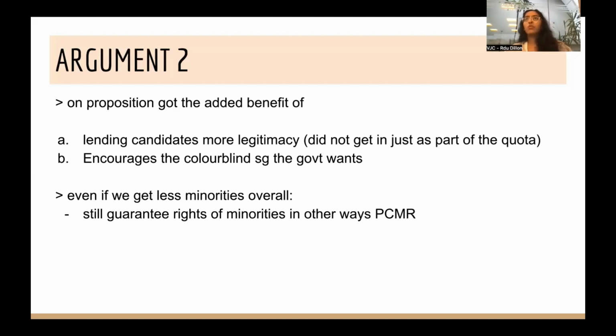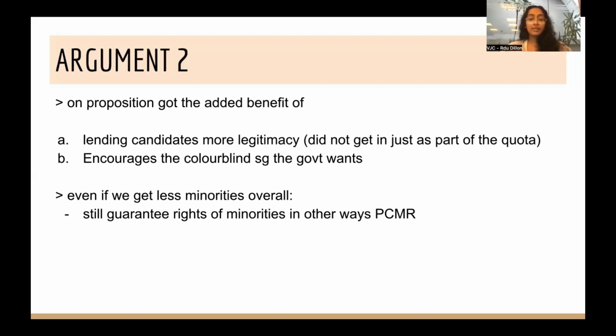And we think parties will have an interest to field minority candidates anyways, right, for the sake of representation, for the sake of appealing to minority communities. So we think that they will still field the candidates anyways. The difference is that they now have more legitimacy because they're seen to be there because they ought to be there, and not just because they are there to fit the requirement for everybody else to be able to run. I think that's quite a powerful and quite an empowering statement to make.